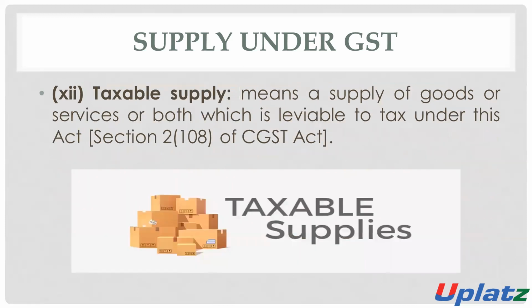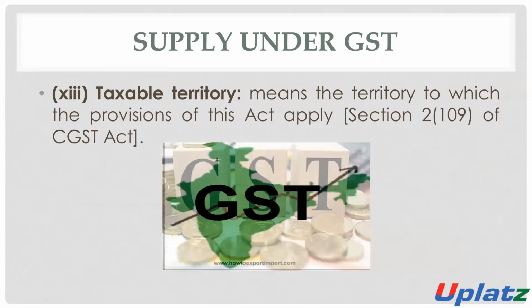Taxable supply. What is the meaning of taxable supply? Taxable supply means the supply of goods, the supply of services, or both, which is liable to tax, chargeable to tax under the GST. It is to be known as taxable supply.